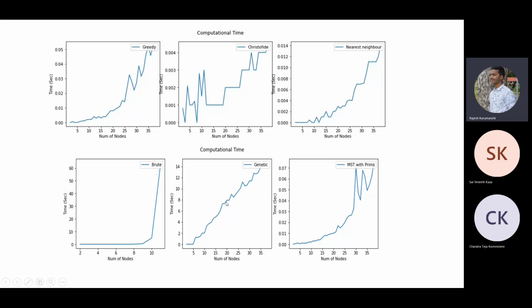So it also takes a little high time. The rest of the algorithms, greedy, Christofides, nearest neighbors, and MST with Prim's, are running in big O of n square or n cube time, right? So they follow the same trend. The polynomial time algorithms follow the same trend, as well as Christofides. It has little fluctuations and the time complexity is n cube.